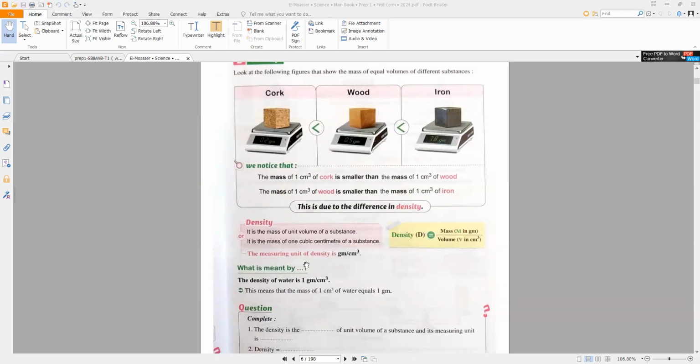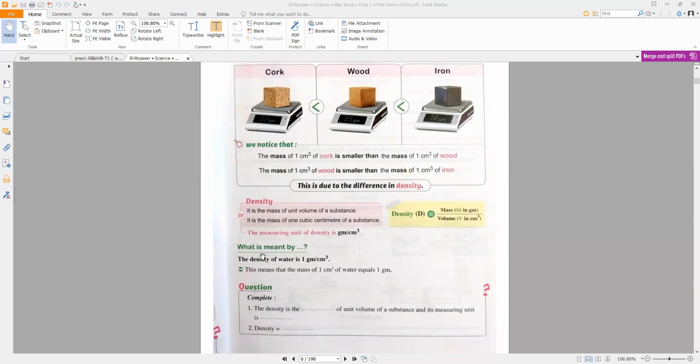So what is the measuring unit of density? The measuring unit of density is gram per cubic centimeter, because density equals mass in gram divided by volume in cubic centimeter. So density equals gram per cubic centimeter.